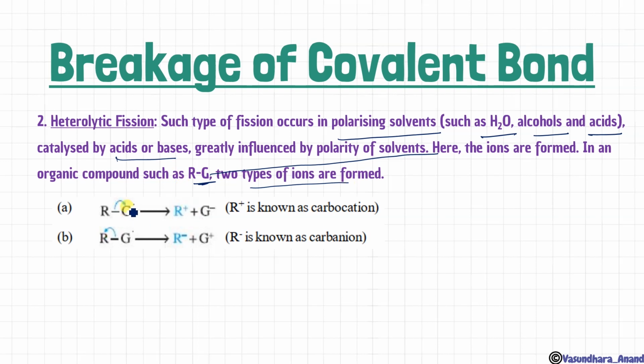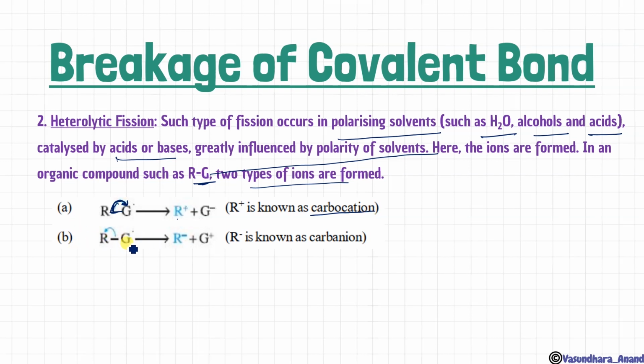Like if this group is more electronegative, if any group attached is more electronegative, then obviously this will attract the bond towards itself, isn't it? And hence in this case, this electron is going towards this, so the group will have a negative charge and this R will have a positive charge. Whenever a positive charge comes on carbon, it will be called carbocation. Carbon with the positive charge will be called carbocation.